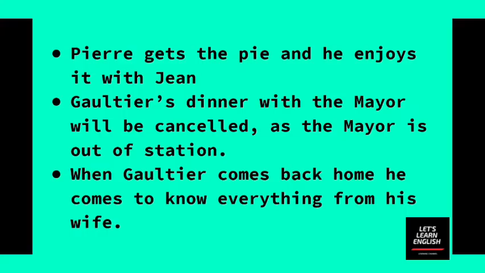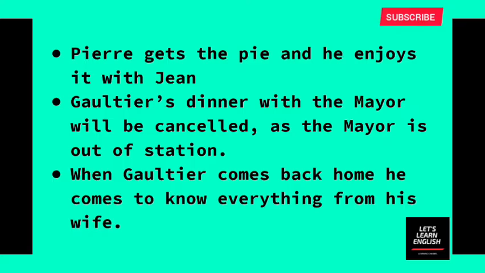This mayor actually invited Gaultier to come for the dinner. Then he went out somewhere, so Gaultier couldn't join the dinner along with the mayor. This is what happened. And he comes back home. Actually, this makes him angry. The dinner got cancelled, no? So now Gaultier is not in a good mood as he missed the dinner with the mayor.